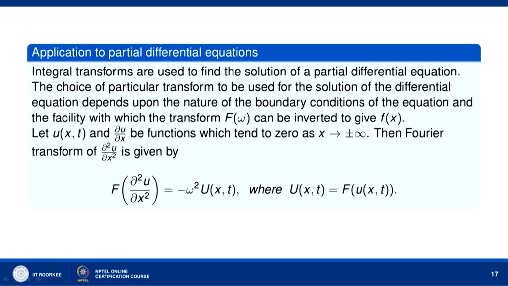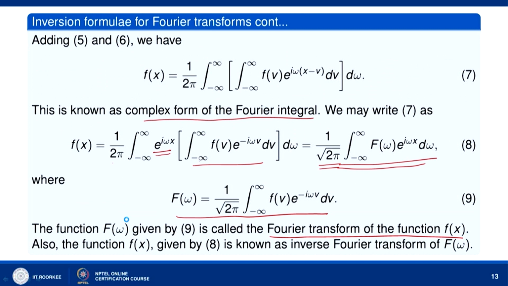Then the Fourier transform of u_xx is given by F(u_xx) equal to minus omega squared times the transform of u(x,t). We can see this for the Fourier transform of u_xx. Let us go to the formula for the Fourier transform. The Fourier transform has 1 over root 2 pi. I will take here 1, and then while we take the inversion formula, we will take 1 over 2 pi. So F(omega) is the integral from minus infinity to infinity of f(b) e to the power minus i omega b db. Let us use this formula.